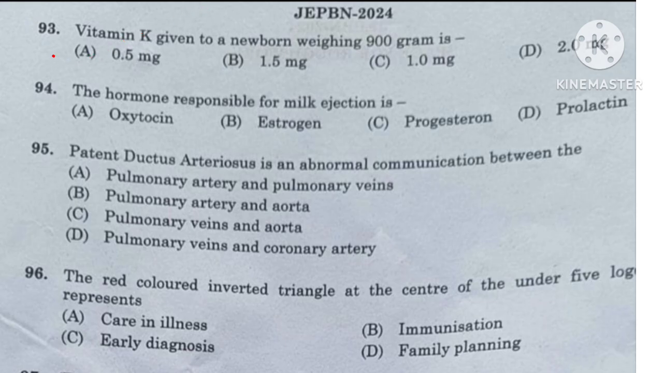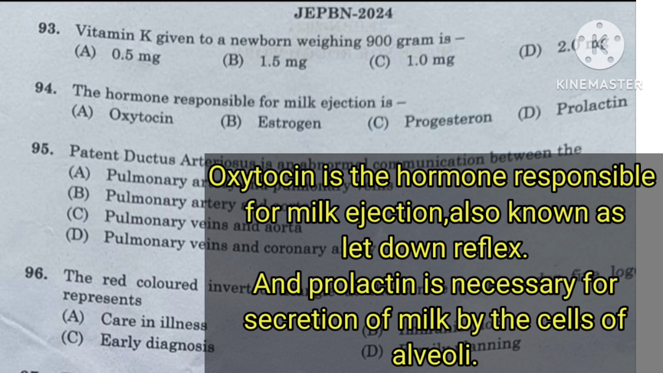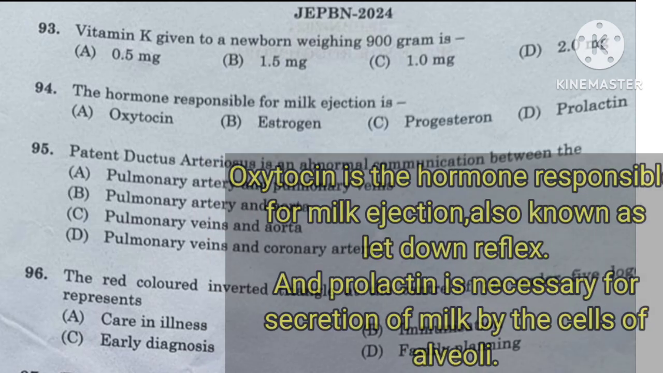Question number 94. The hormone responsible for milk ejection is oxytocin, estrogen, progesterone or prolactin. The oxytocin is the hormone responsible for milk ejection, also known as the let down reflex, and the prolactin is necessary for secretion of milk by the cells of the alveoli.